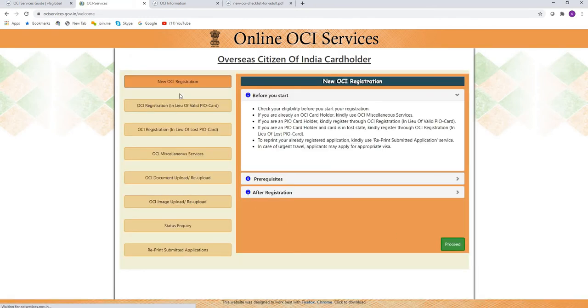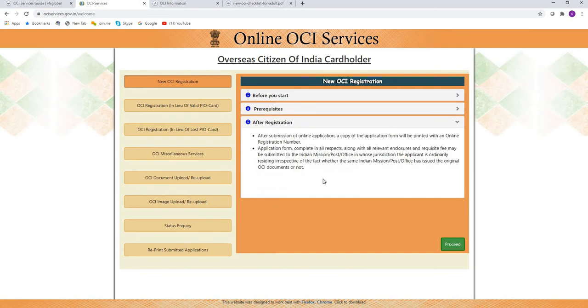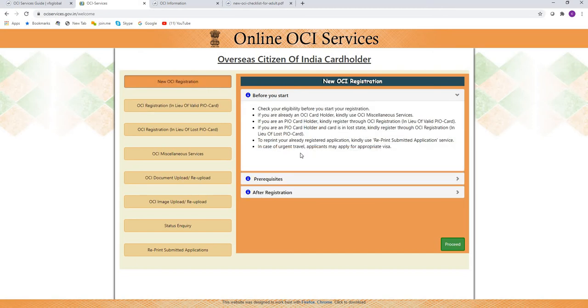Click to proceed. Again, it says new OCI, PIO to OCI which is valid, PIO to OCI which is lost, miscellaneous services, how to upload the documents, how to upload the photo, which is image, and your digital signature, how to have status inquiry, and how to reprint the documents which you already uploaded. Whenever you go to each of the options, there are 3 columns: before you start, prerequisites, and after registration. So this is a step-by-step guide for everything you're doing. So I'm going for my new OCI. Before I start, it says that check your eligibility.